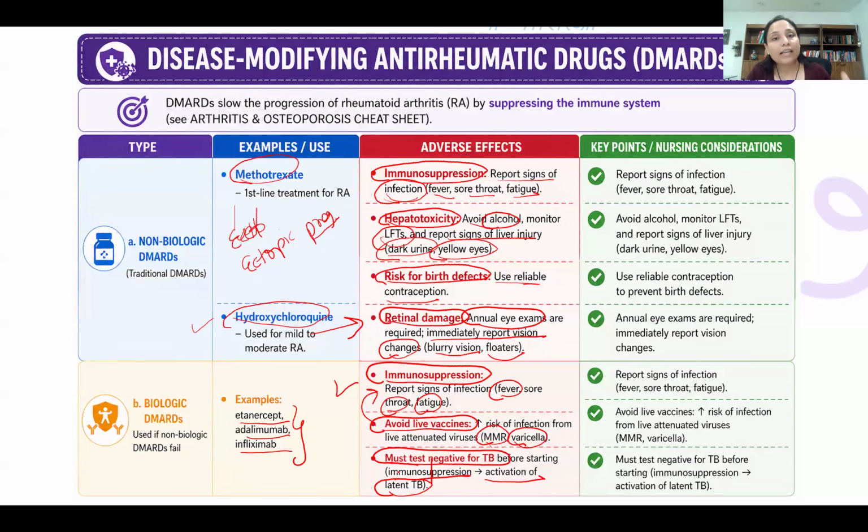What happens is, anytime the patient's immunity goes down, these sleeping microorganisms will wake up because they get a chance: oh, host immunity is down and this is the right time to attack the host. Those microorganisms will get activated and we don't want that. So before starting this medication, we check the patient for tuberculosis, latent tuberculosis specifically, because immunosuppression may activate latent tuberculosis. All right, so this is about anti-gout medication.